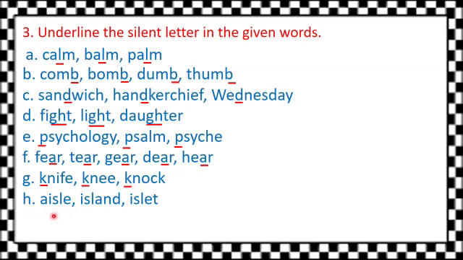Now how do we pronounce this word? Aisle. So S is the silent letter here. Here also we pronounce it as island. So S is silent here. Islet. So S is the silent letter here.